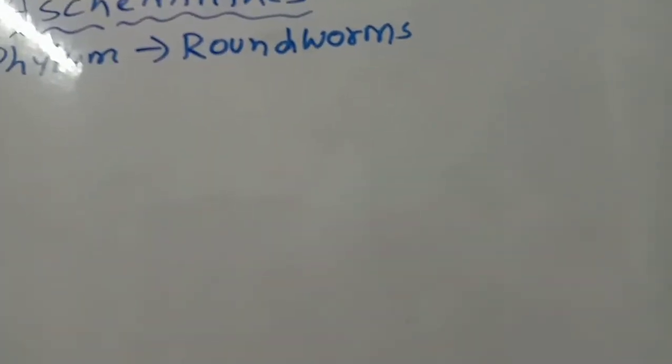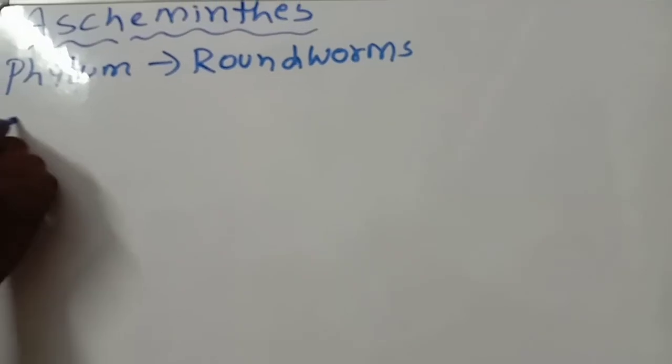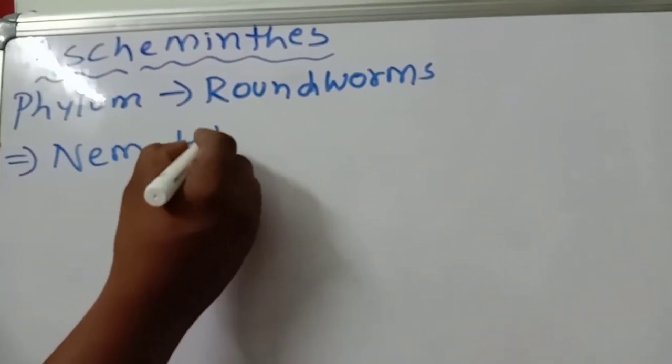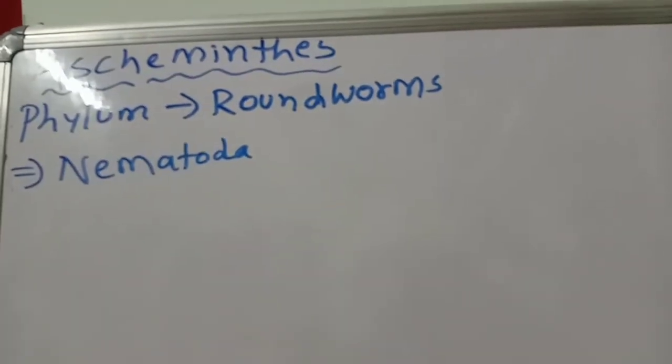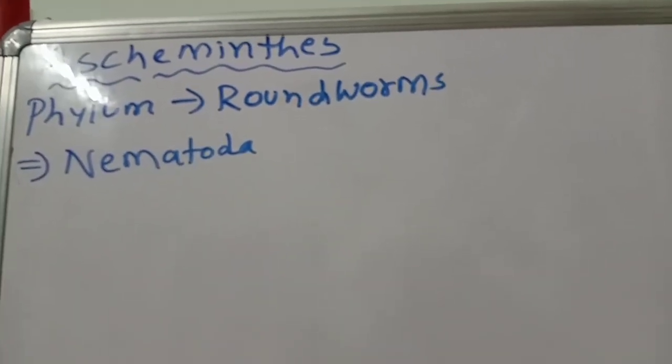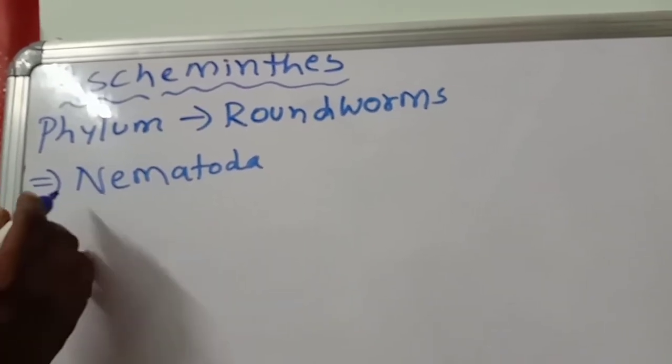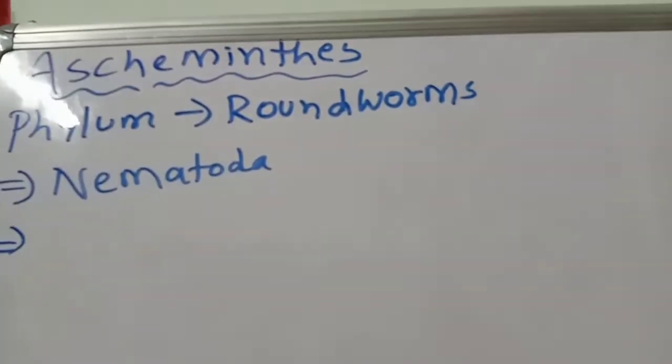Roundworms. This point you should remember. Previously they were called Nematoda. Now this phylum is named Aschelminthes.